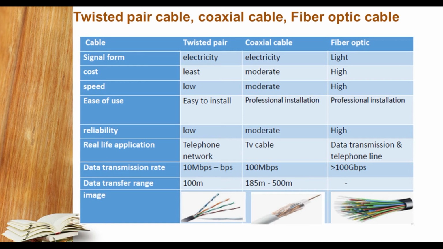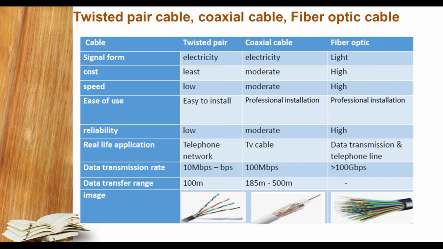And then after that, real life application, where they are used. Twisted pair: telephone network. Coaxial cable: TV cable, as you know Tata Sky or everything, it is also an example of coaxial cable. Fiber optic: data transmission and telephone line.